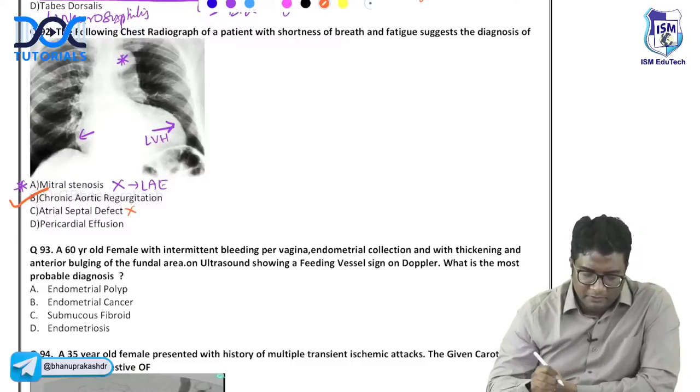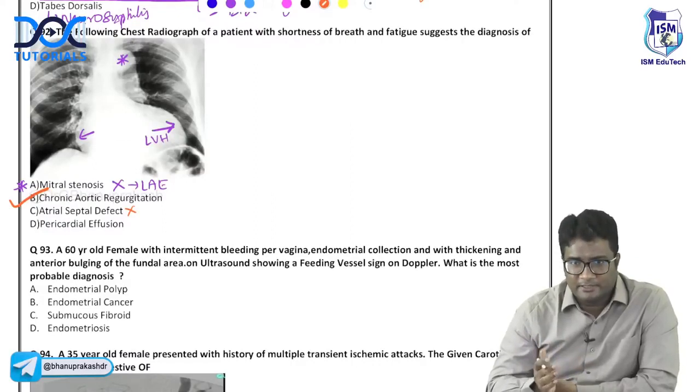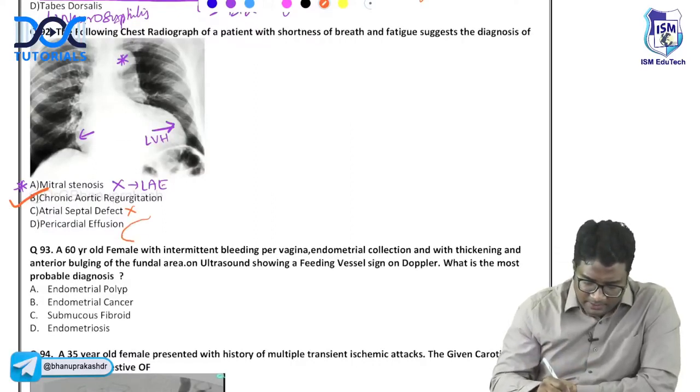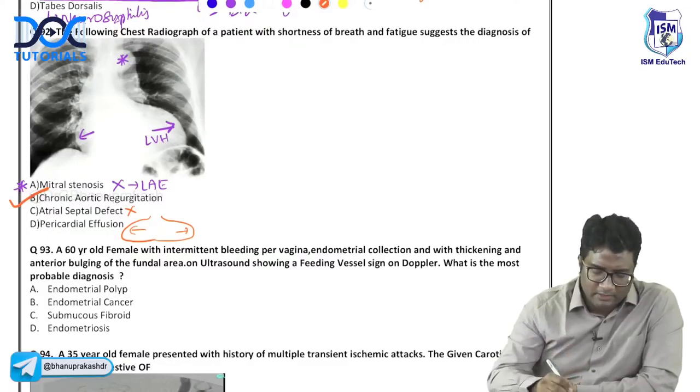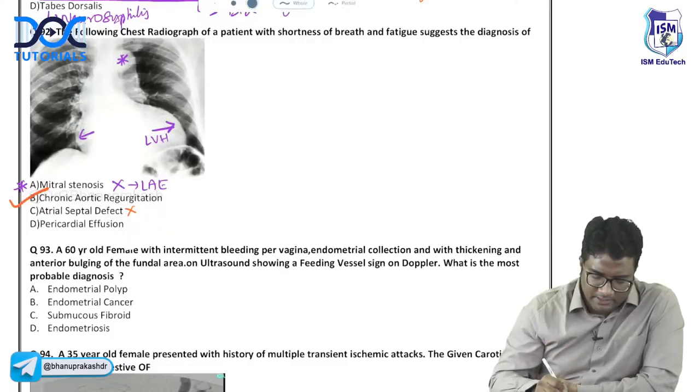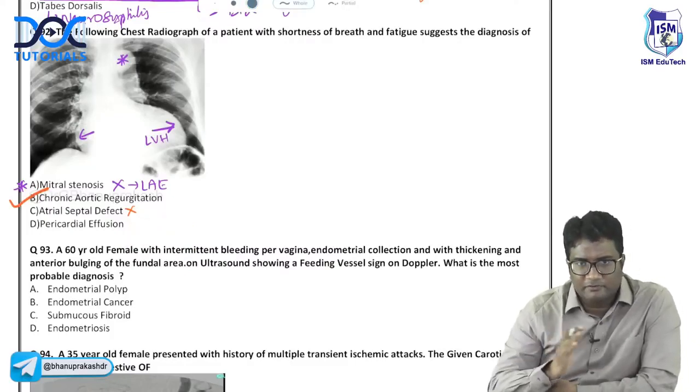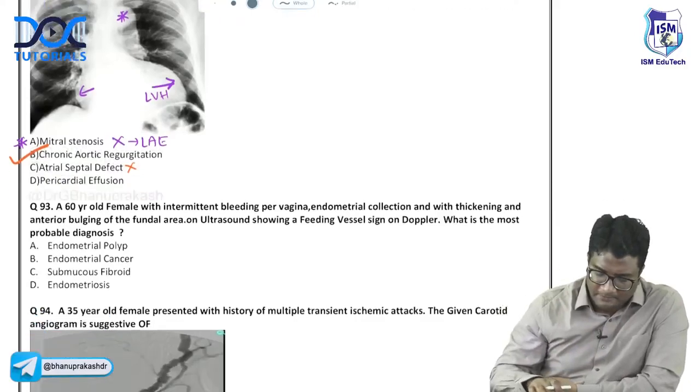Atrial septal defect, again the left ventricle will not be enlarged here. Pericardial effusion, you will have bilaterally the cardiac silhouette increased. In pericardial effusion, the money bag appearance, both sides will increase. The money bag or leather bottle appearance, both sides will increase. So this is actually chronic aortic regurgitation, not a money bag appearance. Pericardial effusion, both sides will increase.